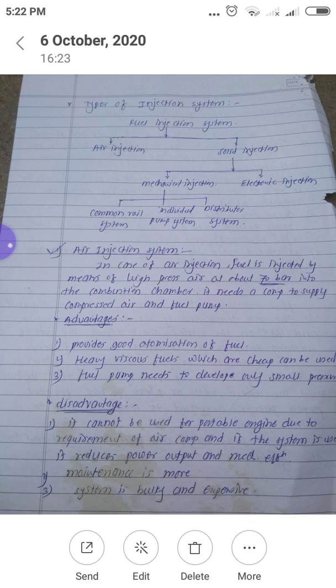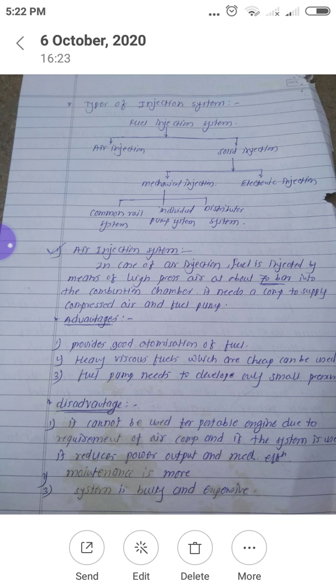So the advantage of this system is it provides good atomization of fuel, because as you increase the pressure of air, atomization of fuel is very fine. So we can give more pressure with the help of this system.